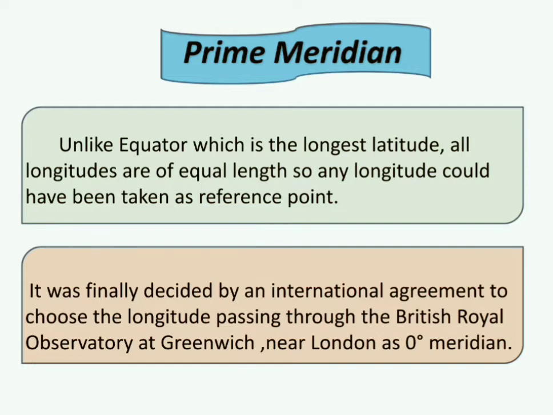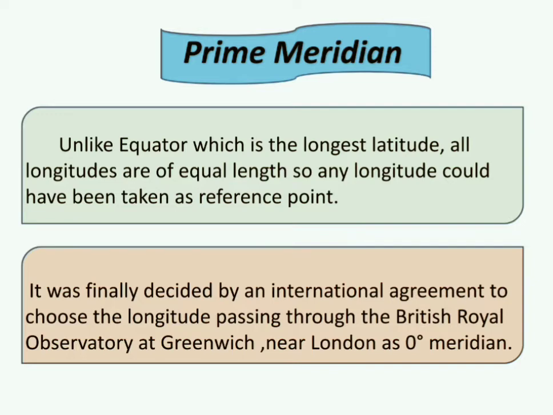See, equator, as we know, is the longest line of latitude. Therefore, it is taken as reference point or 0 degree latitude. But all the lines of longitude are of equal length and any line of longitude could have been taken as the reference point or as 0 degree meridian.